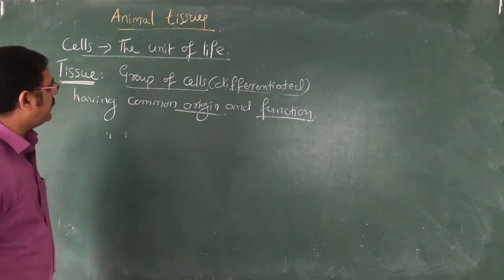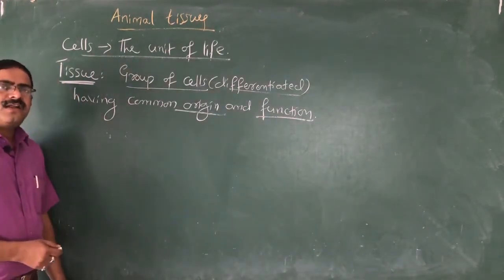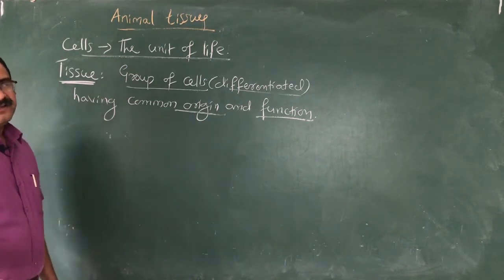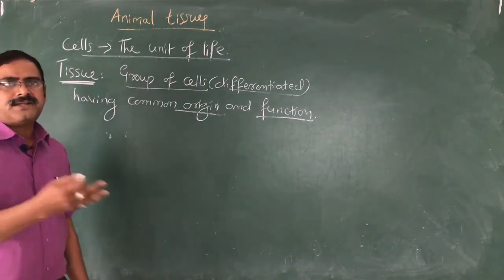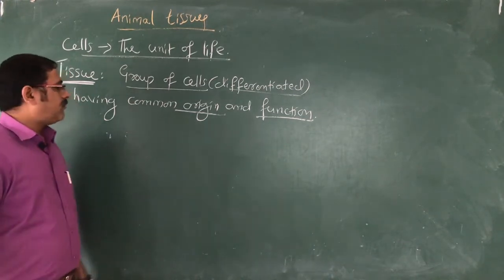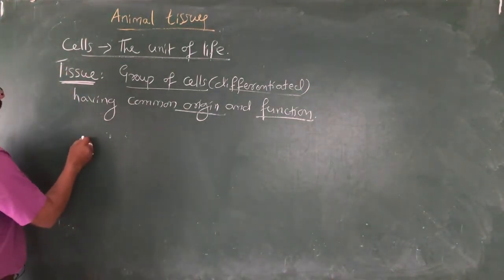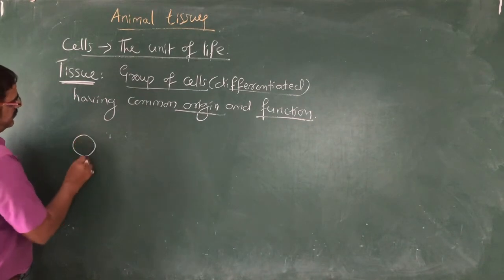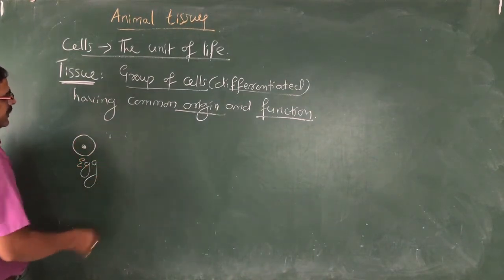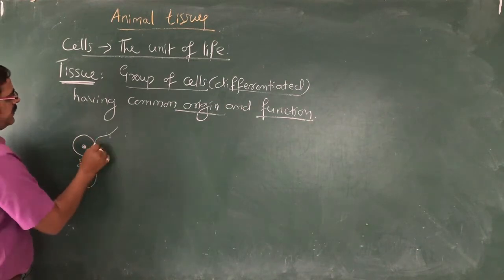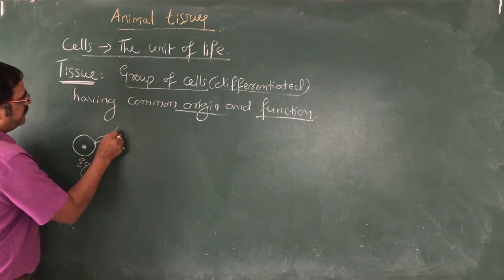We need to understand how the tissues originate and the types of tissues. The human body has tissues, the animal body has tissues, and plants have tissues. Take the example of an egg, which is fertilized by a sperm.